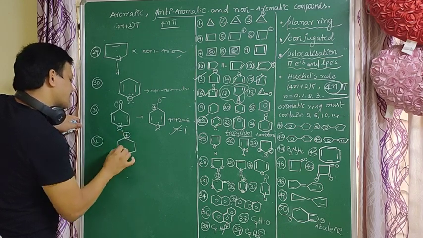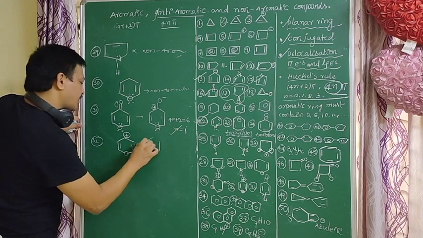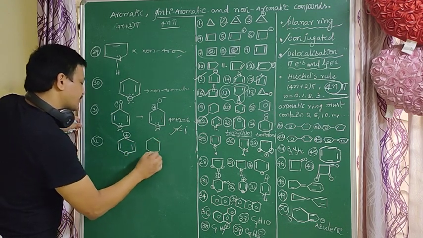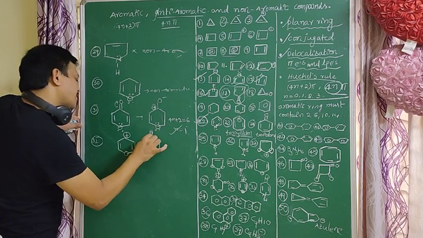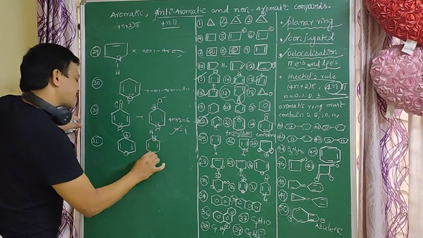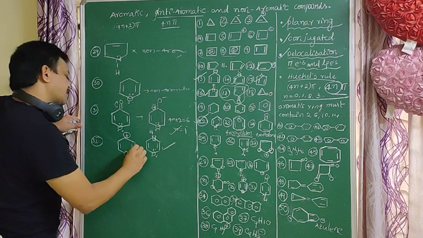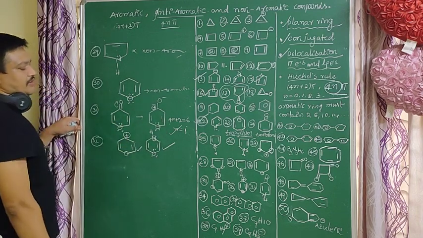Here plus is there. Here a boron atom is there. Boron or aluminum, atoms like that. How do we consider the plus on boron? That is an uncharged or electron deficient atom. So it is also an aromatic compound.